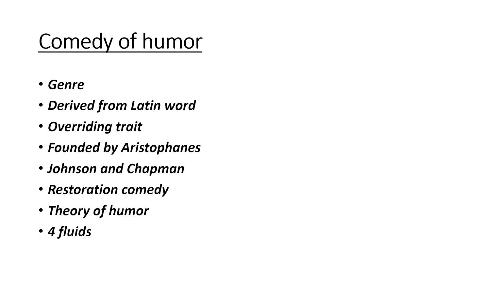In literature, in a comedy of humor, each character usually has two or more traits. But if there is an overriding trait in a character, and that trait dominates their personality, desires and conduct, that makes the person a point of ridicule.